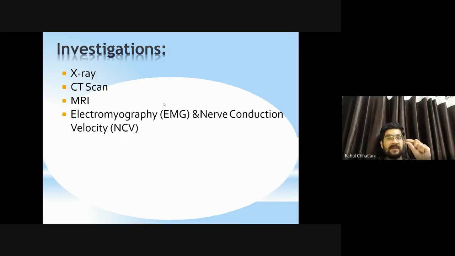Whenever a nerve is compressed, the normal signals that travel at 50 to 60 meters per second will decrease. Yes, if a big highway becomes smaller, the speed of vehicles decreases. Think of a 6 lane road where vehicles go at 80-90 speed; when it becomes 3 lanes or 2 lanes, what will happen? The speed of all the cars, or all the signals, will decrease. So nerve conduction velocity also decreases. Nerve conduction velocity is the speed at which a specific impulse travels in the nerve, and that also decreases because of compression.